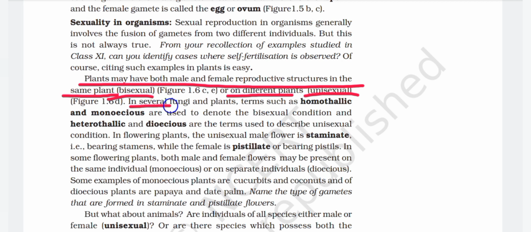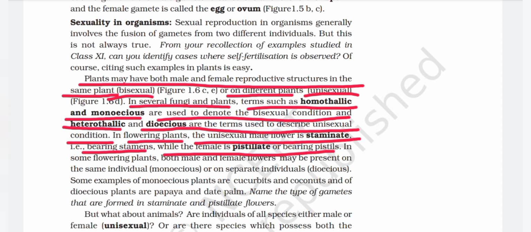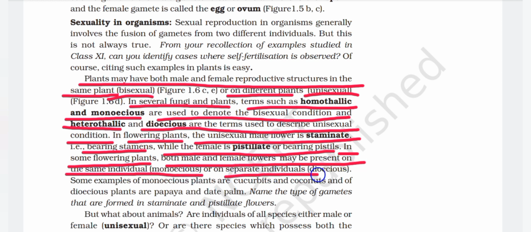In several fungi and plants, the terms such as homothallic and monoecious are used to denote the bisexual condition, and heterothallic and dioecious are the terms used to describe unisexual condition. In flowering plants, the unisexual male flower is staminate, that is bearing stamens, while the female is pistillate, or bearing pistils. In some flowering plants, both male and female flowers may be present on the same individual, that is monoecious, or on separate individuals, that is dioecious.